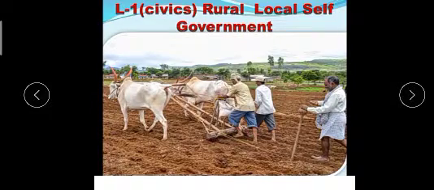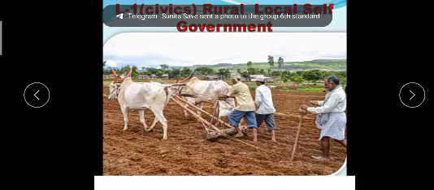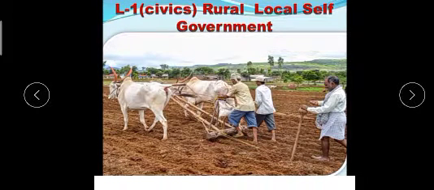You can see the picture. Who are in the picture? Yes, you can easily say these are farmers. And where do farmers live? Farmers live in rural areas. So we are going to learn about the rural local self government.